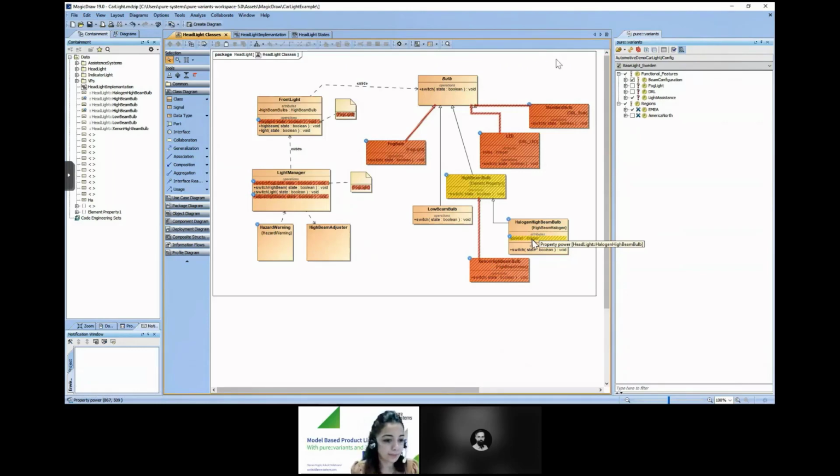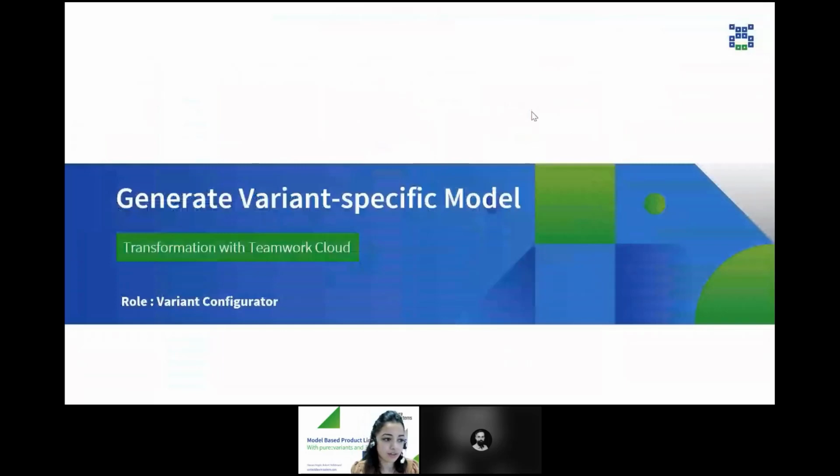Now that we've added all the variation points and seen the preview of what kind of results we can expect, let's do the transformation with the Teamwork Cloud for generating a variant specific model.